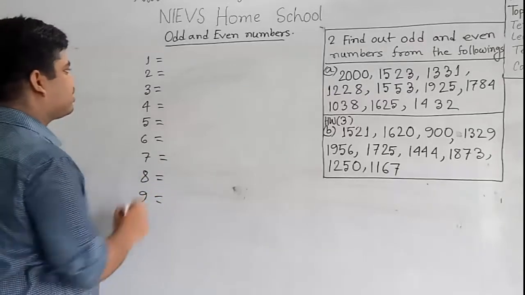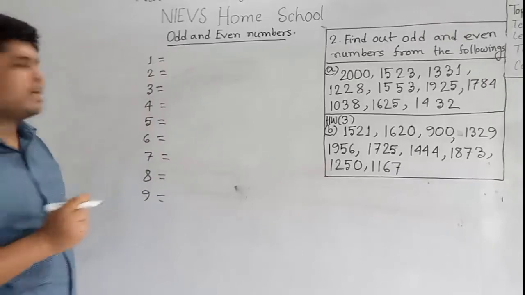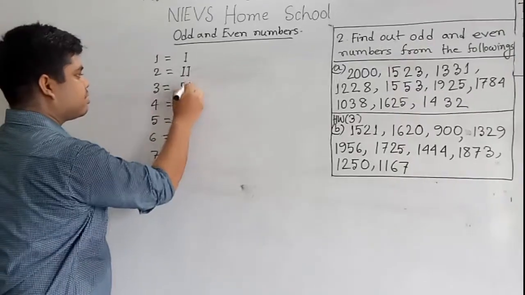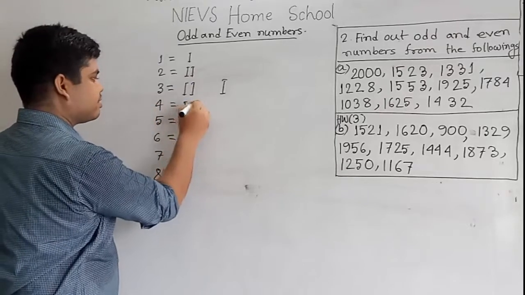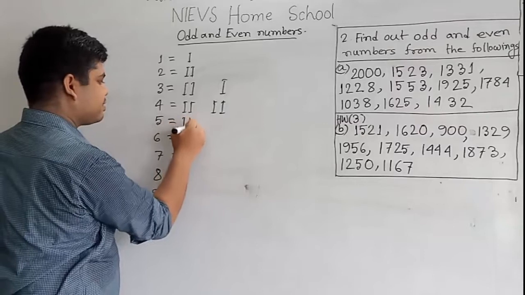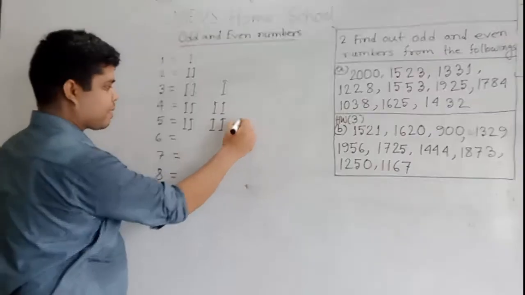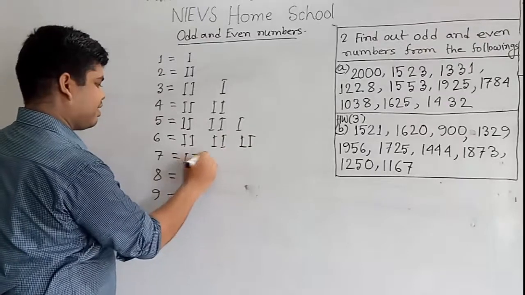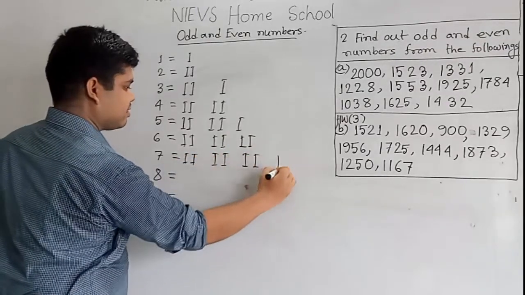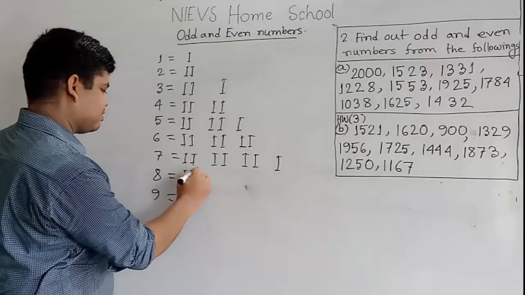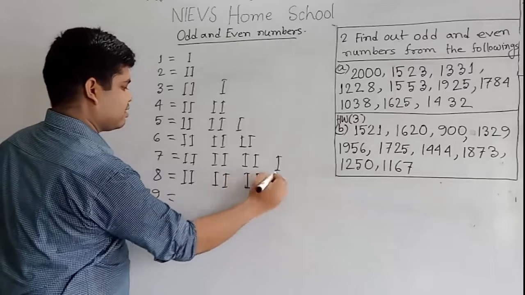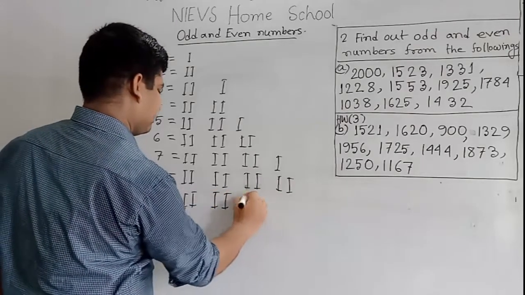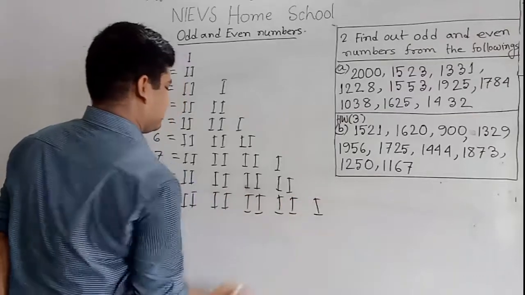Now we draw sticks in front of each number. 1 means 1 stick. 2 means 2 sticks. 3 means 3 sticks. 4 means 4 sticks. 5 means 5 sticks. 6 means 6 sticks. 7 means 7 sticks. 8 means 8 sticks, and 9 means 9 sticks.